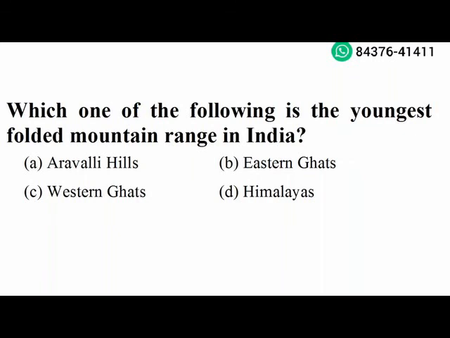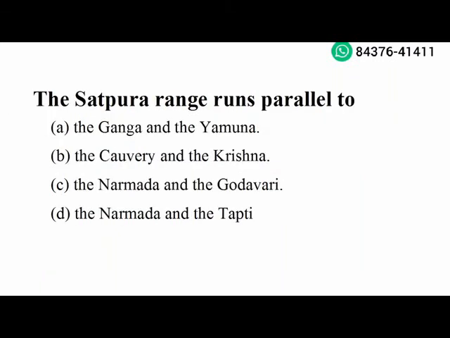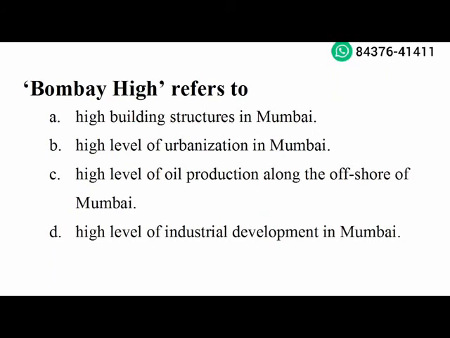Next question. The Satpura ranges run parallel to the Narmada and the Tapti. Option D is the right answer. Next question. Bombay High refers to high level of oil production along the offshore of Mumbai.